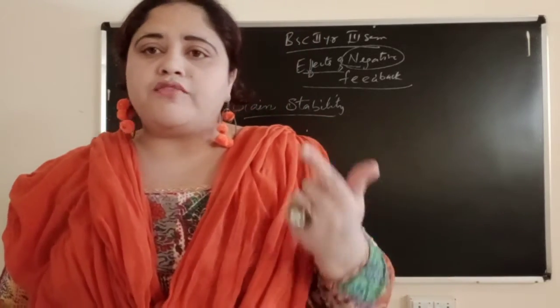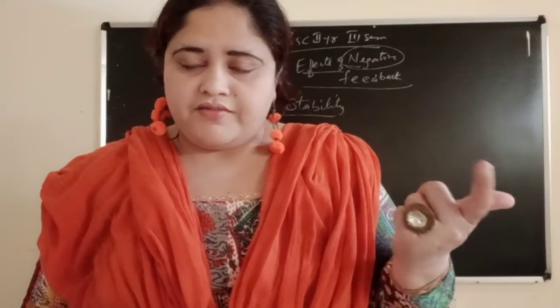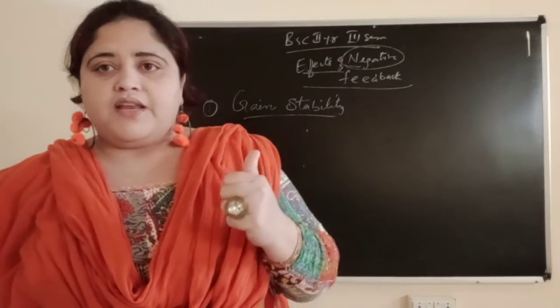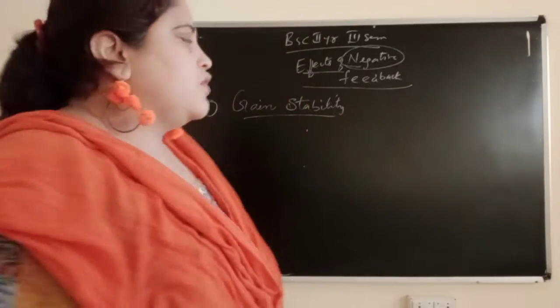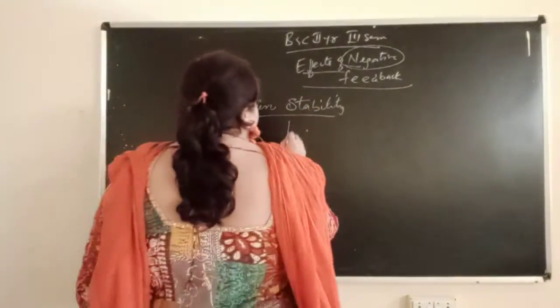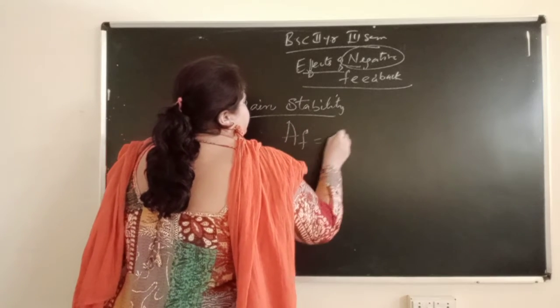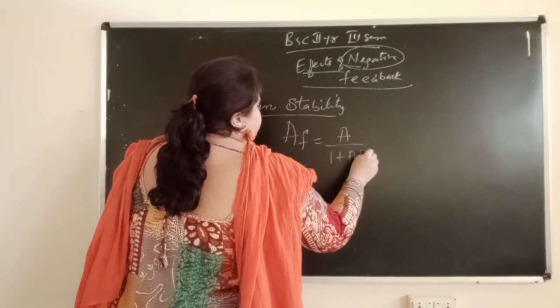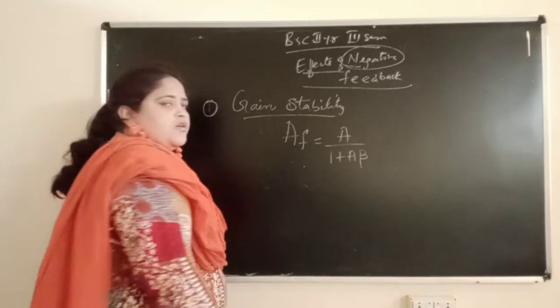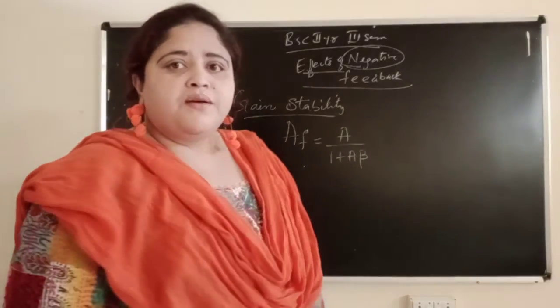I hope you all have remembered the gain formula for negative feedback. The gain formula for negative feedback is AF equal to A by 1 plus A beta. Why plus? Even though it is negative feedback, it is plus.